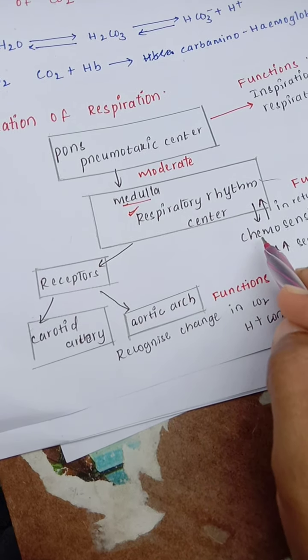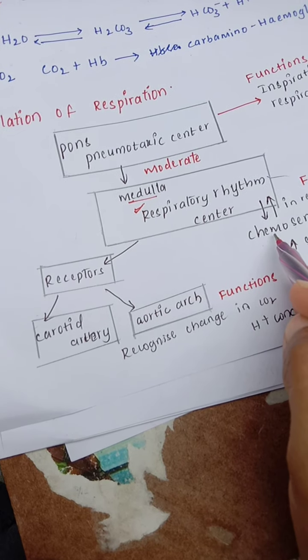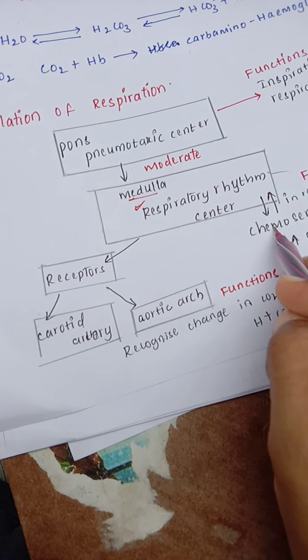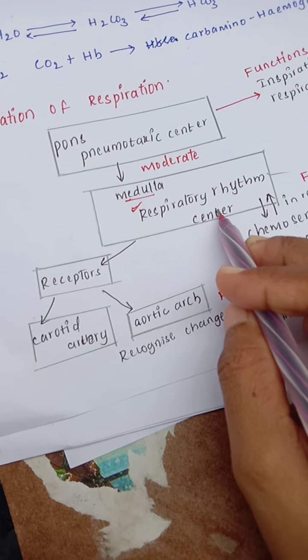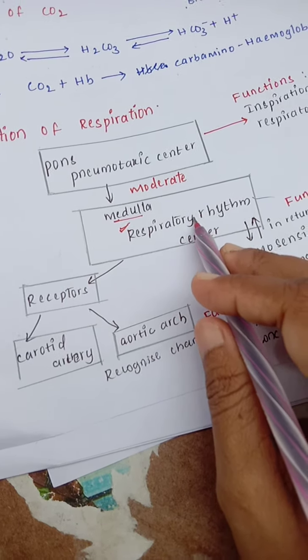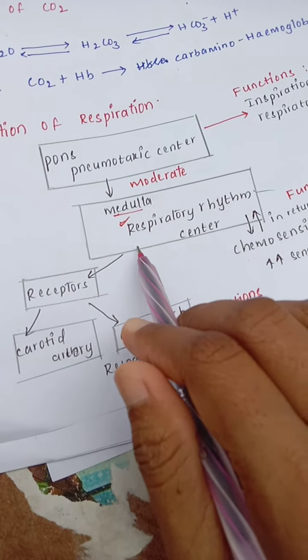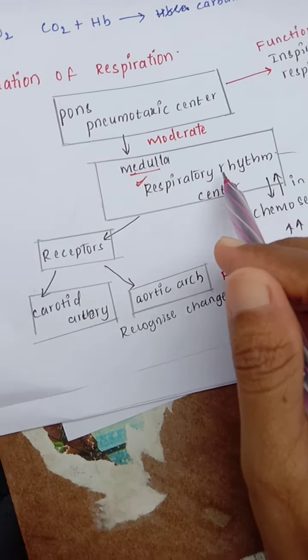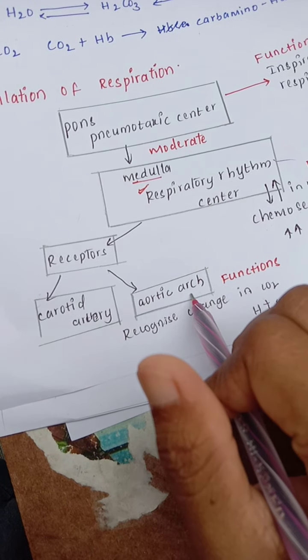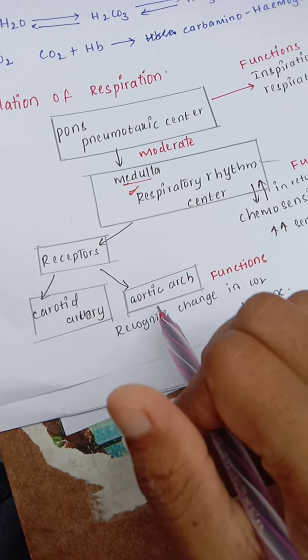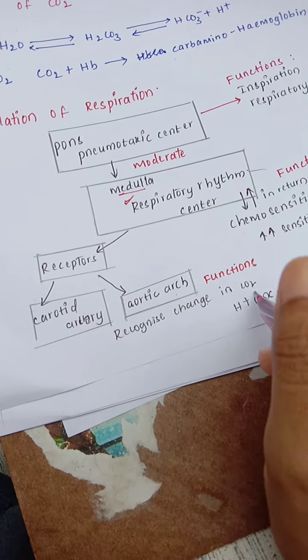When there is more CO2, there is stimulation of this respiratory center. In turn, it will send a response to the pneumothoracic center. The receptors which are present are in the carotid artery and aortic arch. They are also responsible for recognizing changes in the chemicals, means changes in the CO2 and the H+